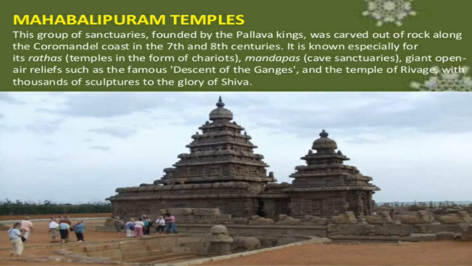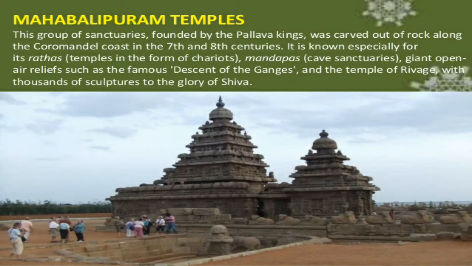It is known especially for the Ratha temples in the form of chariots and mandapas, carved structures, giants, open-air reliefs such as the famous Descent of the Ganges, and the Shore Temple with thousands of sculptures to the glory of Shiva.